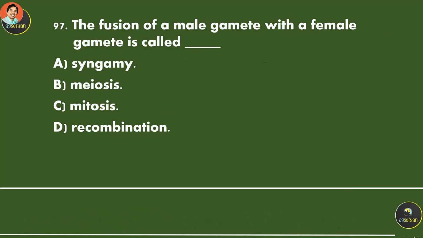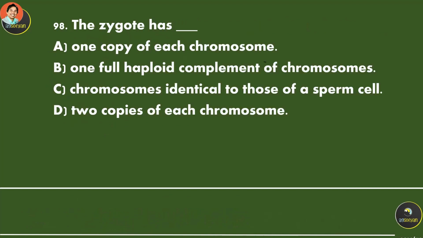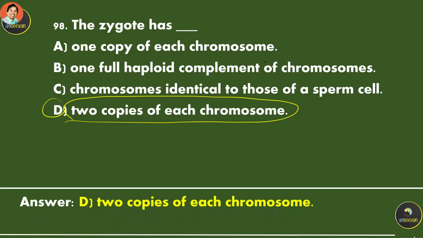The fusion of male gamete with female gamete is called fertilization, sometimes also called syngamy. The zygote has one copy of each chromosome from each parent, so the zygote is a combination of one copy from the father and one from the mother. It's going to be two copies of each chromosome.